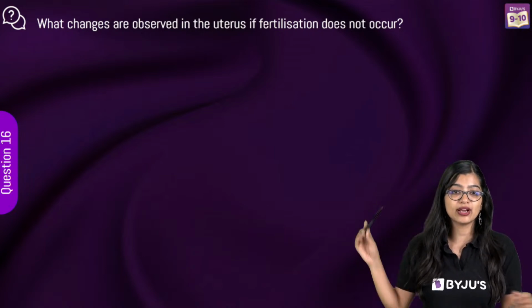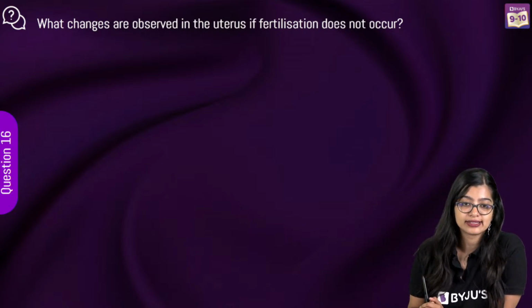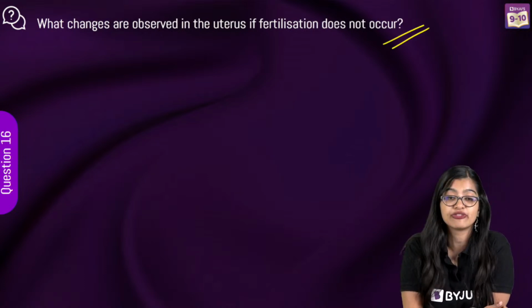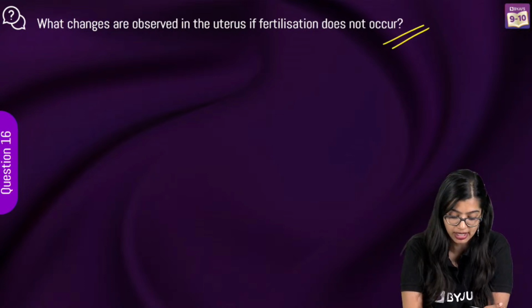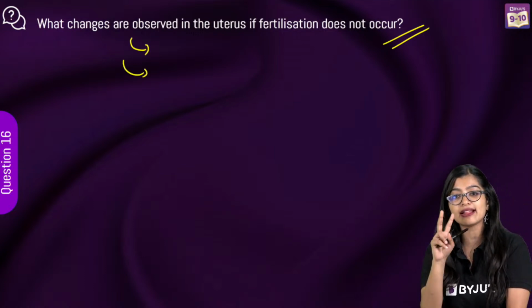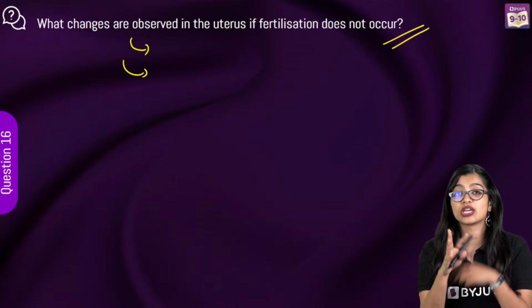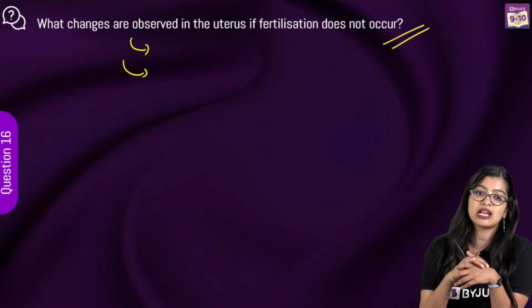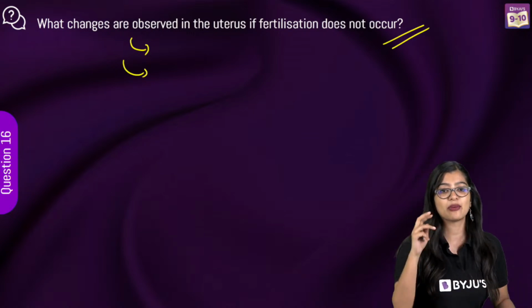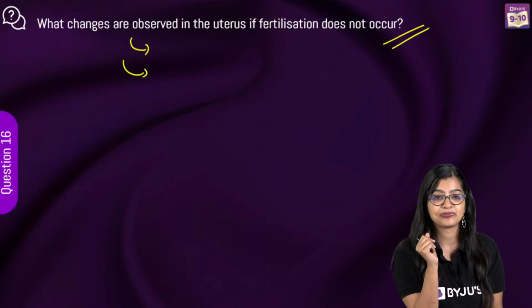So let's quickly go ahead and have a look at this, right? What changes are observed in the uterus if fertilization does not occur? So you need to list down the changes that we would observe, right? And there are two changes that are there. So here very quickly, I want all of you to tell me the answer to this. Then I will go ahead and tell the answer. Yes? So I will give you some time and you can tell me.